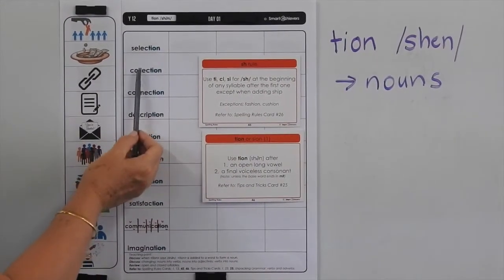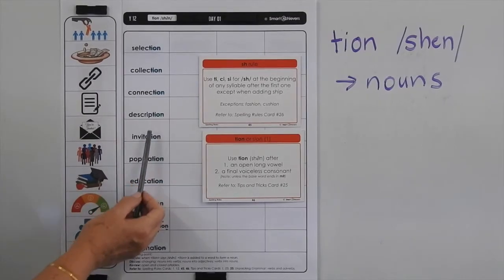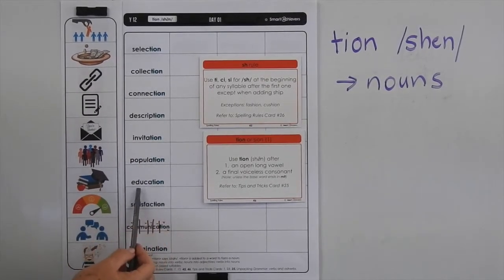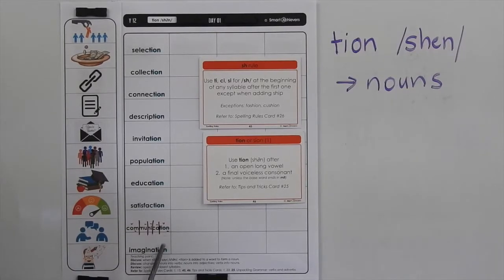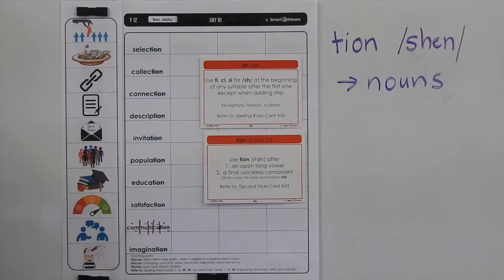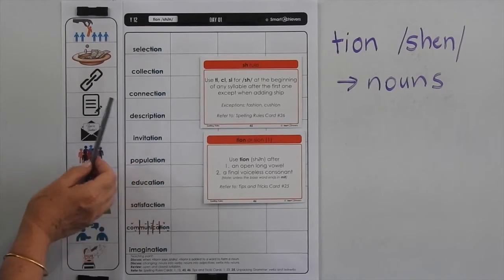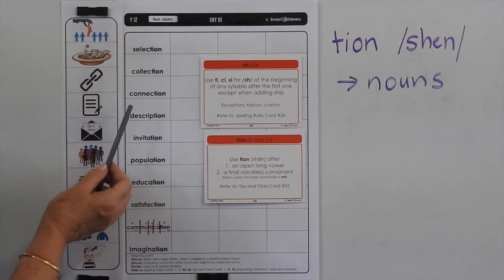So you've got selection, collection, connection, description, invitation, population, education, satisfaction and communication, plus imagination. Now the phonics in these words, in these multisyllabic words, is really simple. So once you know open and closed syllables, you can spell most multisyllabic words quite easily and accurately.